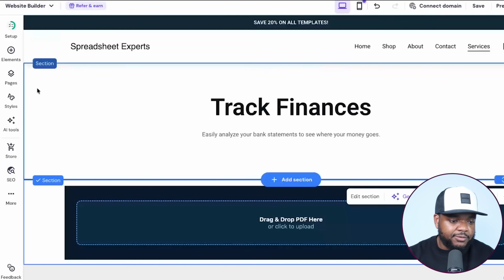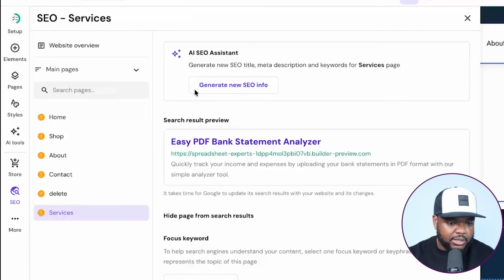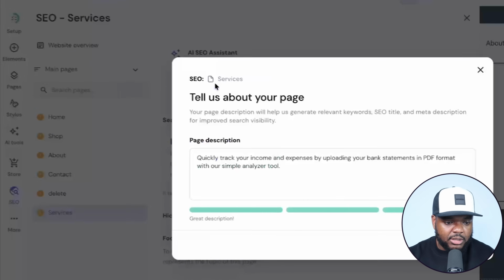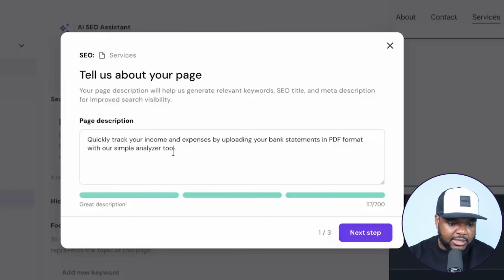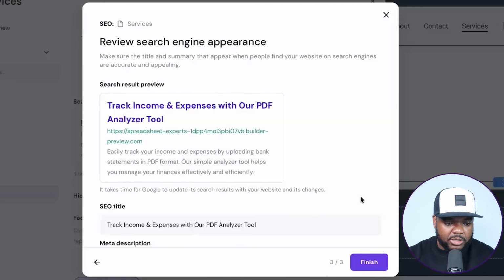Because the reason why this is beneficial is that if I just go over here to pages, as you can see with Hostinger, they've got this SEO section. So if I want to use their AI SEO assistant, I'm going to be able to click into it, tell it exactly what this page is about. And then from there, it's going to be able to come up with the metadata as well as all of the SEO keywords that are necessary for me to get this page ranked in the Google search engine.